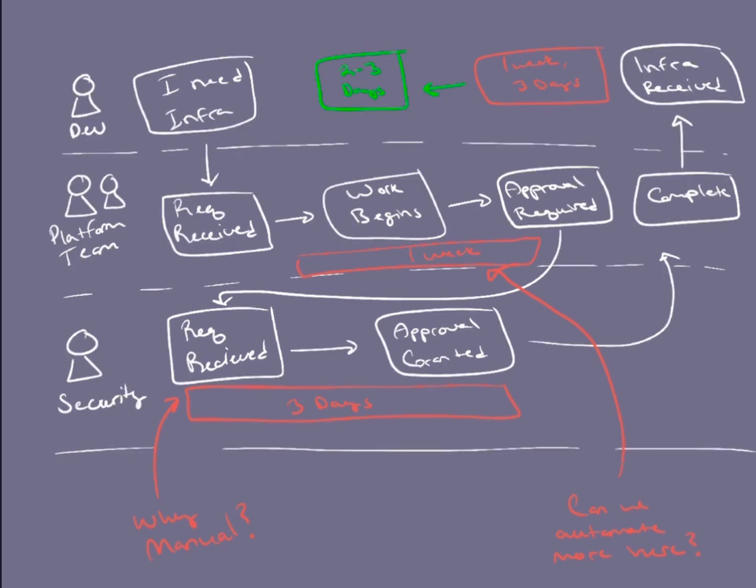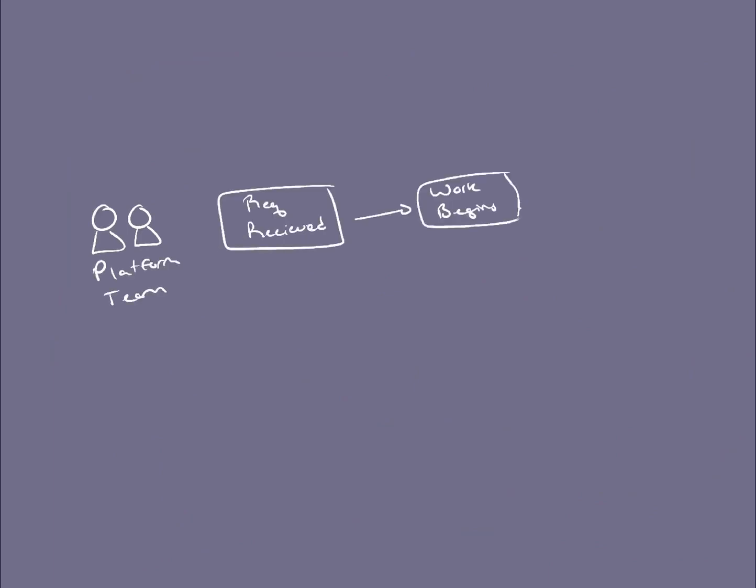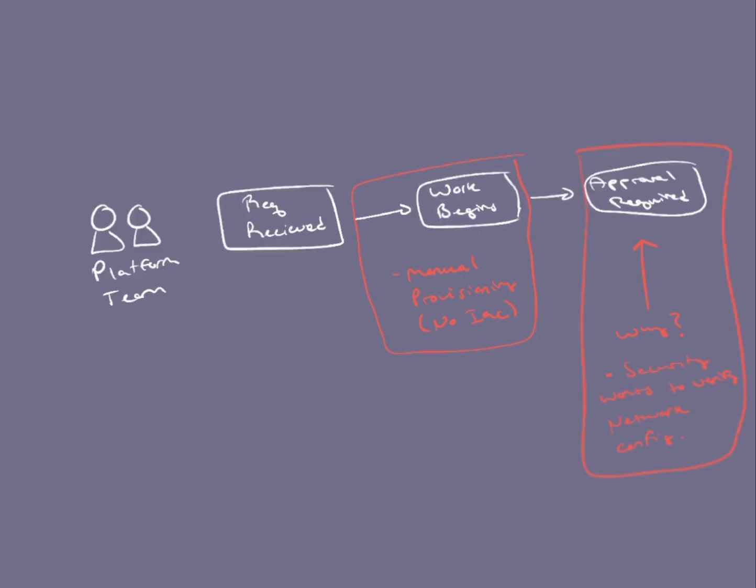Ideally, we want this to be about 2 to 3 days. So let's identify each cycle and then look at that. The platform team, for example, got a request, work begins, approval is required. Now, they had a manual provisioning step once we dove into what's happening when the work happens, and the approval is required because security wants to verify their network configuration.